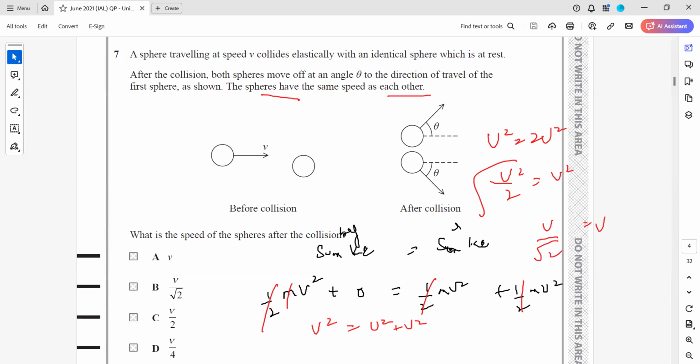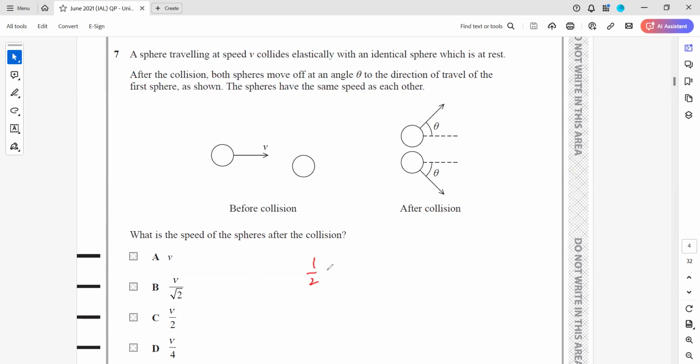Is this one clear? Because it's kinetic energy, the angle does not make a difference as it's a scalar quantity. So you just use the formula half m1 u1 square plus half m2 u2 square equals half m1 v1 square plus half m2 v2 square, and then substitute the values. This will be half m v square because the initial speed is v, plus this is 0. This will be half, mass is m, speed is v1 square, or you can say x, but they move off with the same speed as mentioned here.